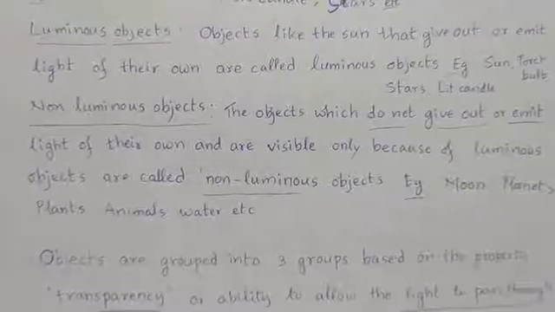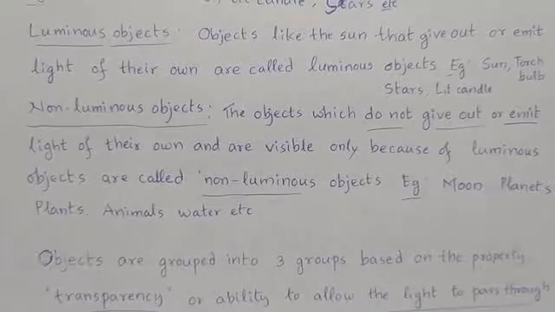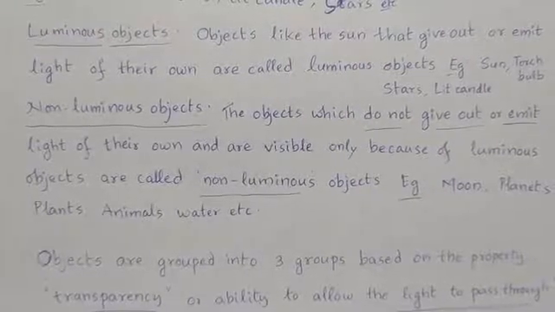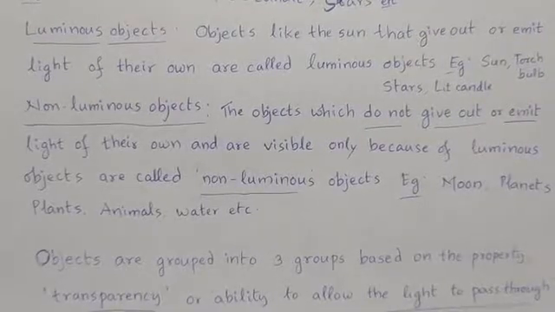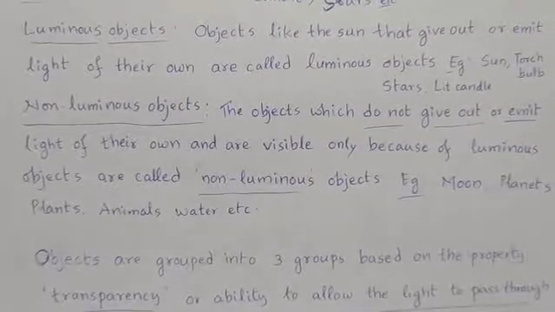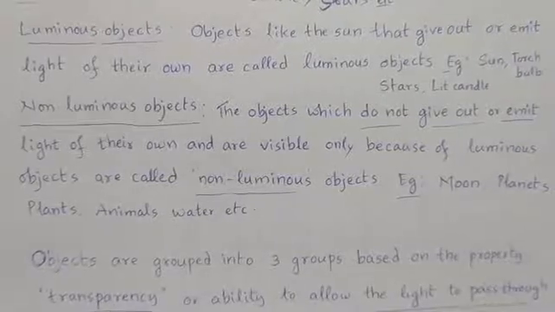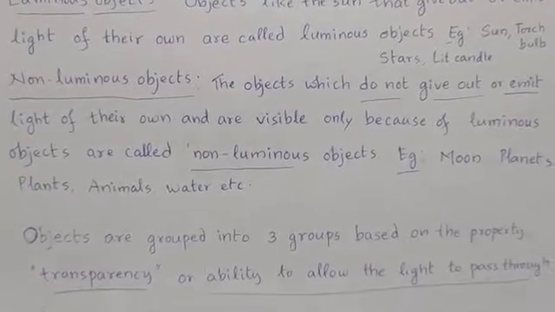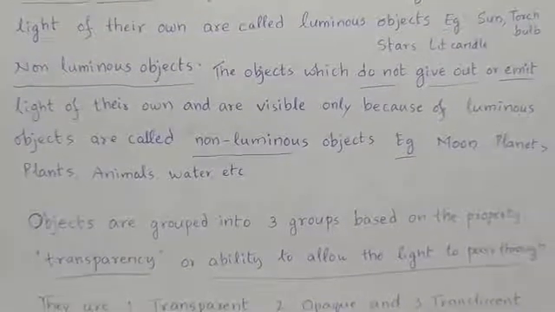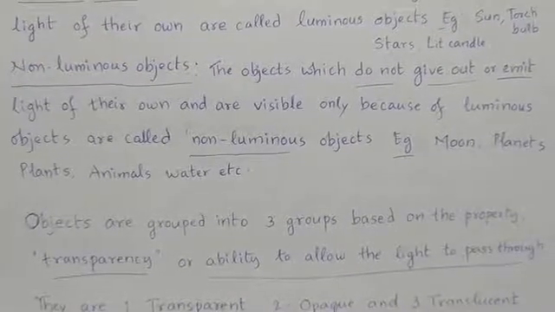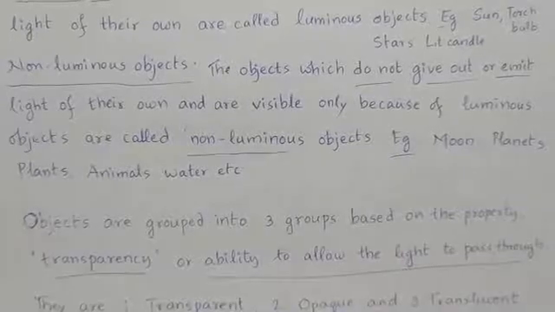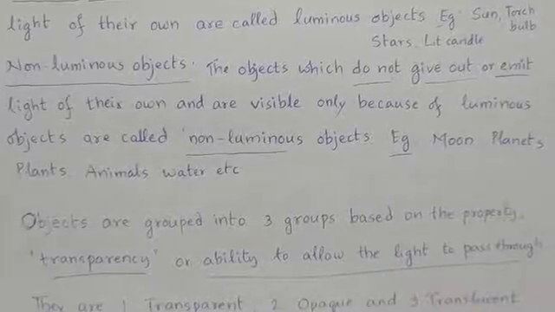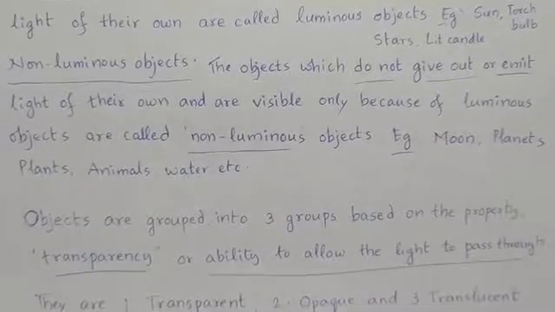Plants and animals, do they emit light? No, they do not emit light. There are so many things you can write. Your chair, table, school bag, notebooks, all these are non-luminous things only. Next. Based on the ability of emitting light, objects are grouped into two: luminous and non-luminous objects, which we already discussed.